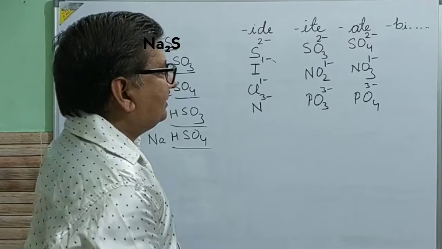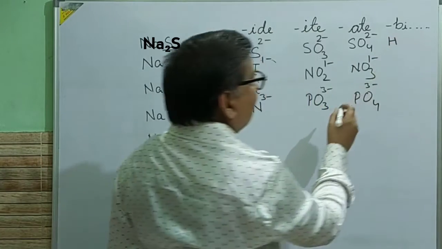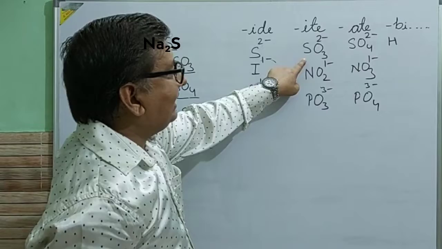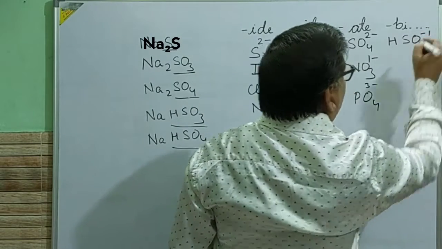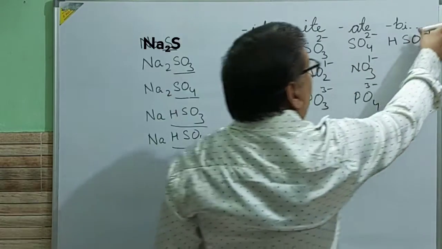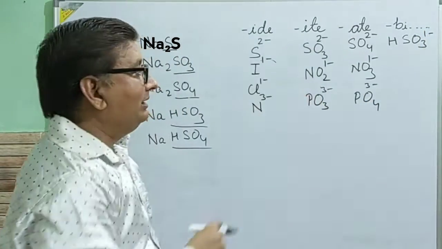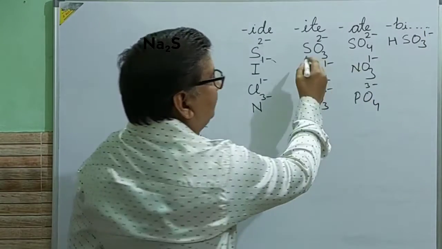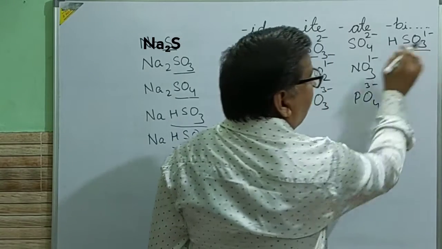Now one more thing. If we add hydrogen with them in the beginning, suppose if I write HSO3, I hope it is visible to you, you can see it clearly. Now we already know that SO3 is sulfite.